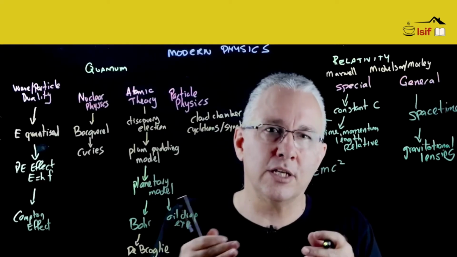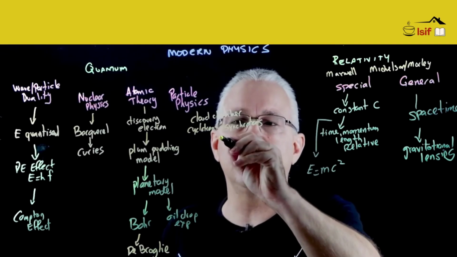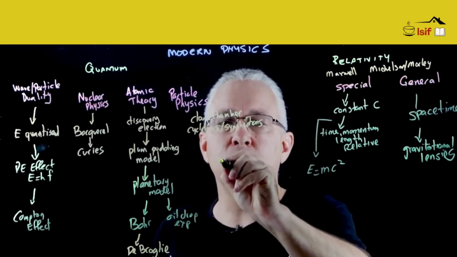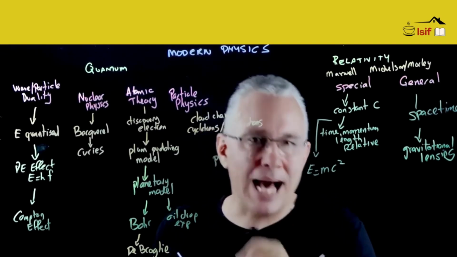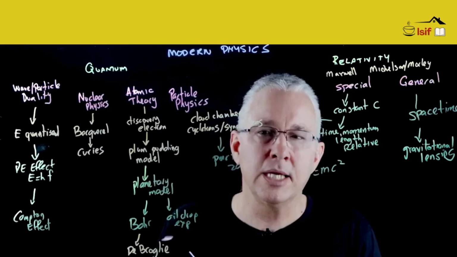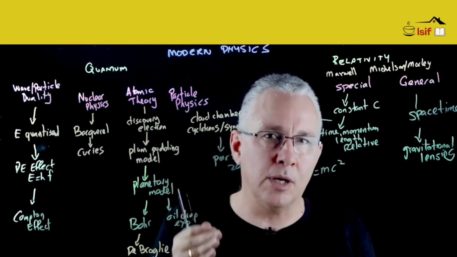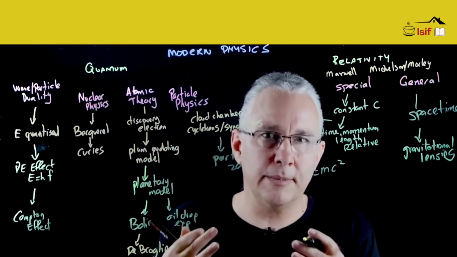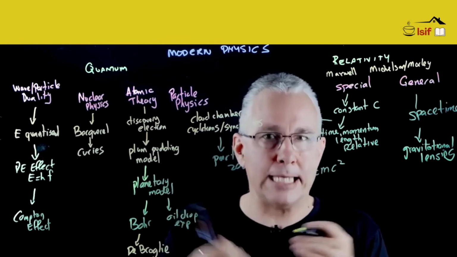And as a result, in the 1930s and following the 1940s, we had this idea of what they called the particle zoo. Now, the particle zoo really is an explosion of particles being detected that could not be explained using the model of the electron, proton, and the neutron. And so that created a great problem in terms of what is the fundamental nature of matter.